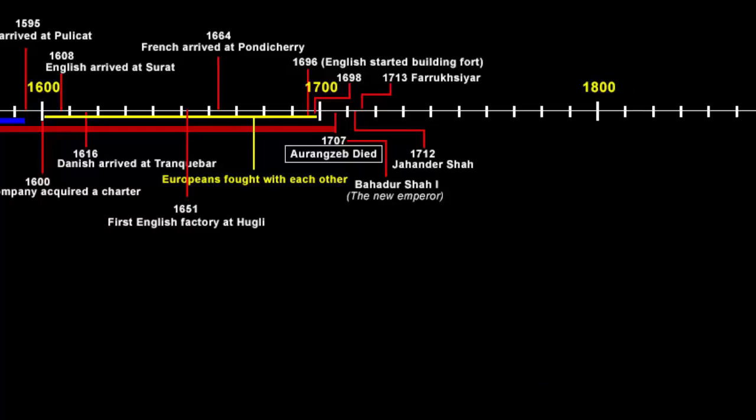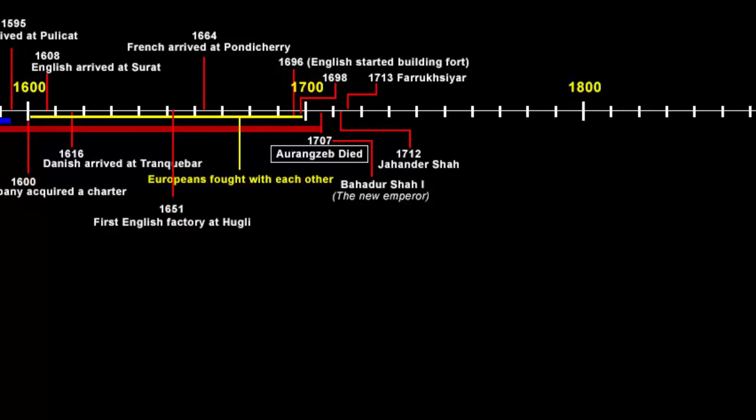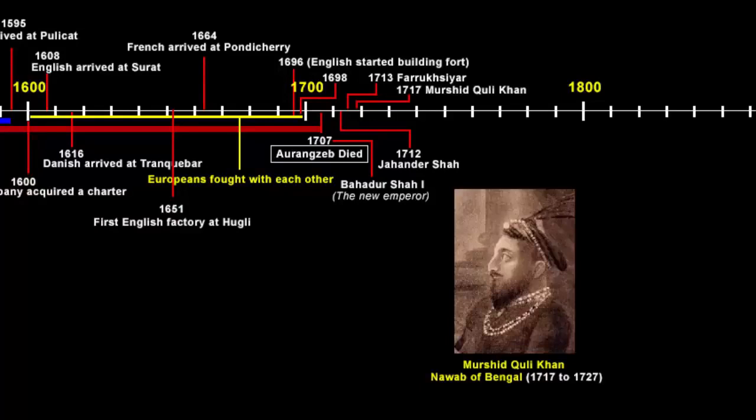So we know that all regional Nawabs wanted to execute their power and authority in their respective regions. The same happened in Bengal as well. Murshid Quli Khan was the Nawab of Bengal from 1717 to 1727. And he was also the first Nawab of Bengal and a strong ruler. And I've also told you that the company was doing unfair trade as well as tax-free trade, and it was causing huge revenue loss to the Bengal government.